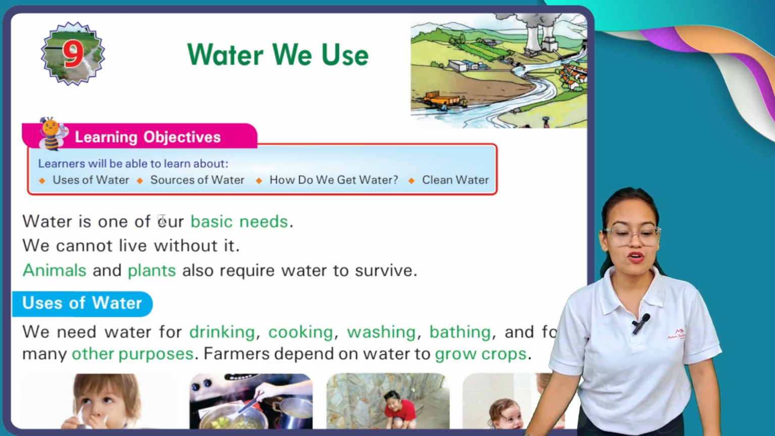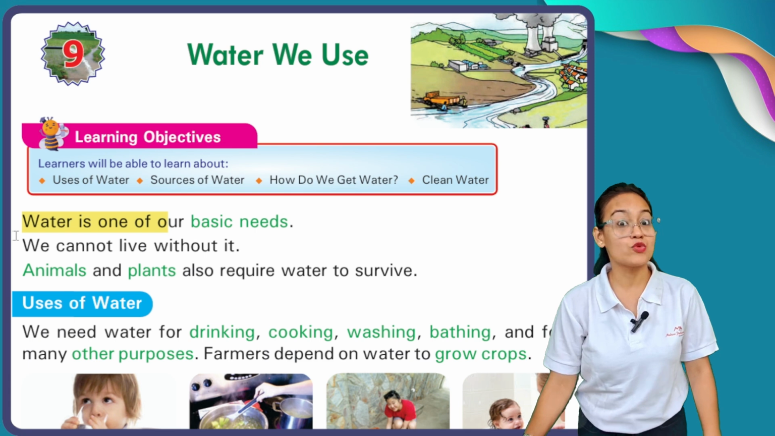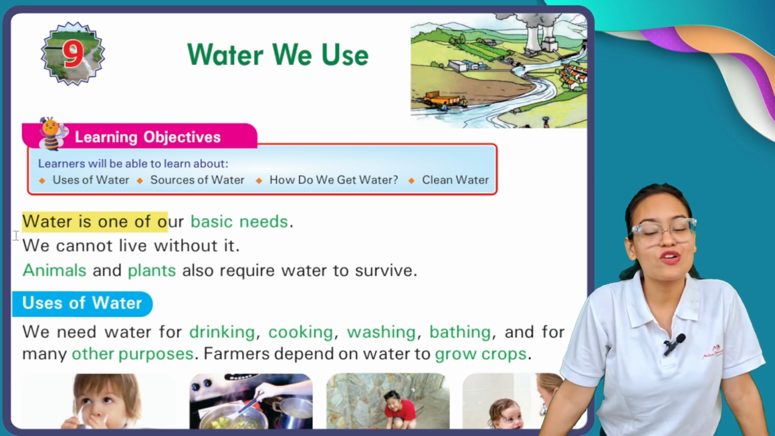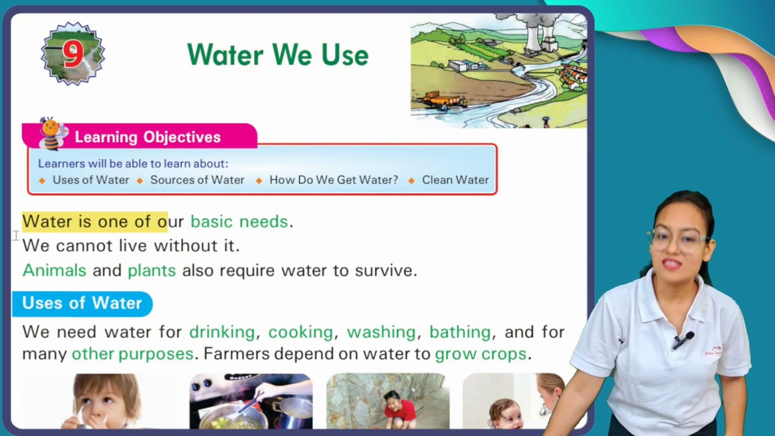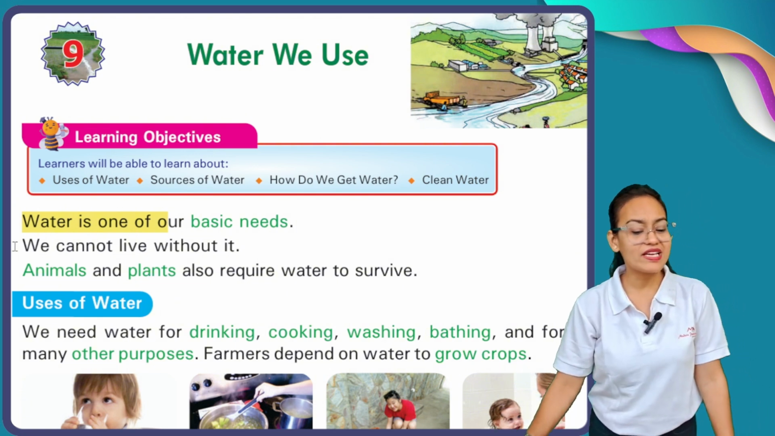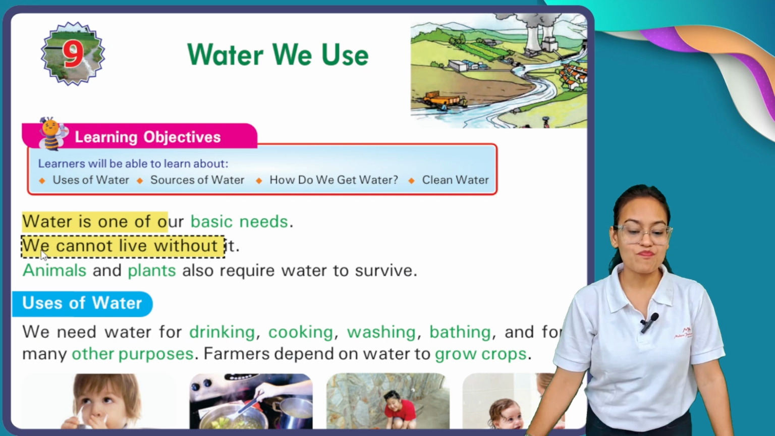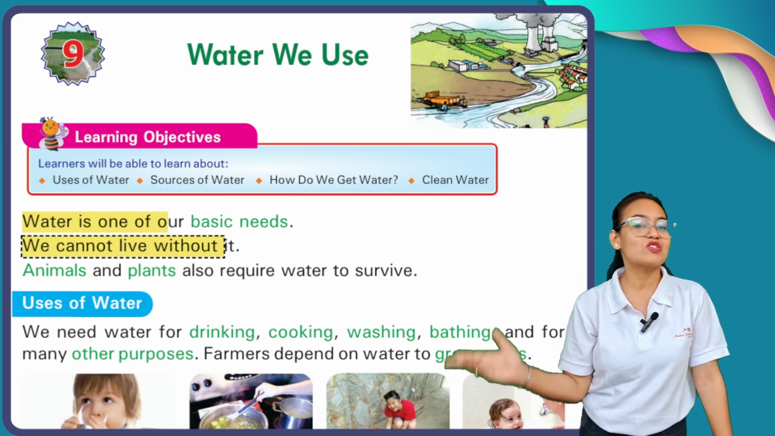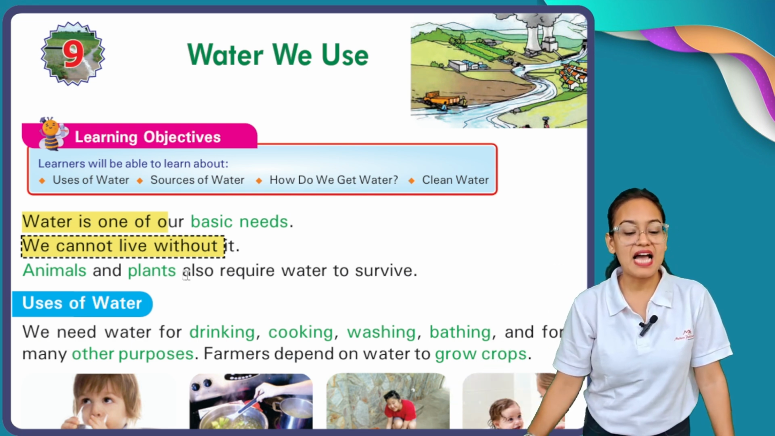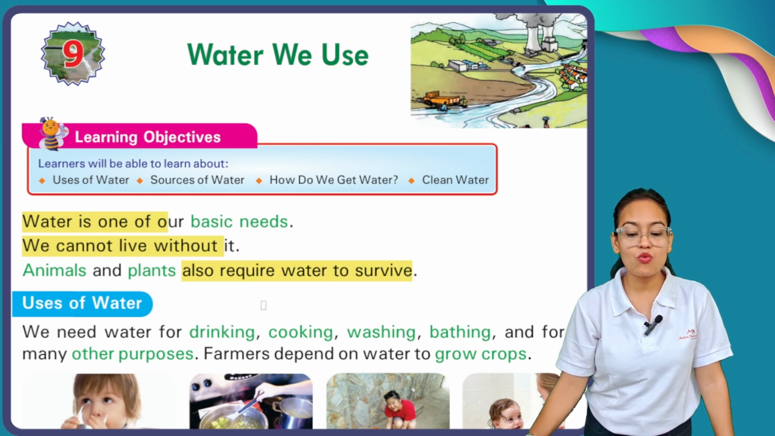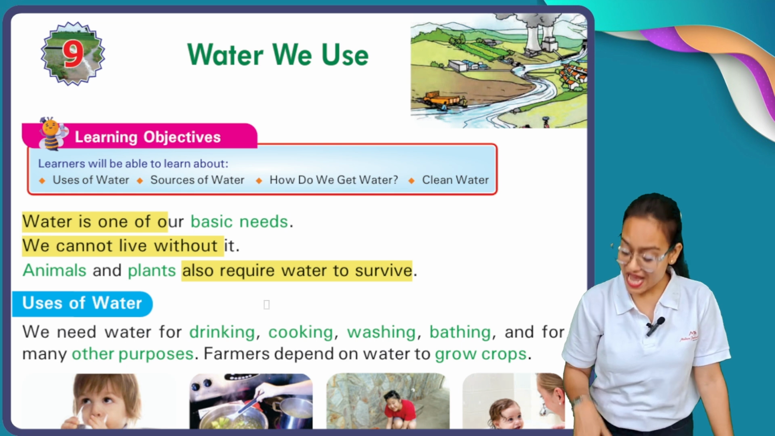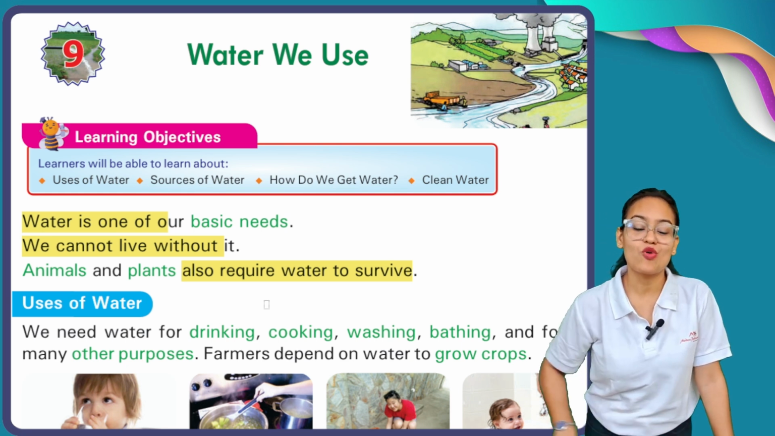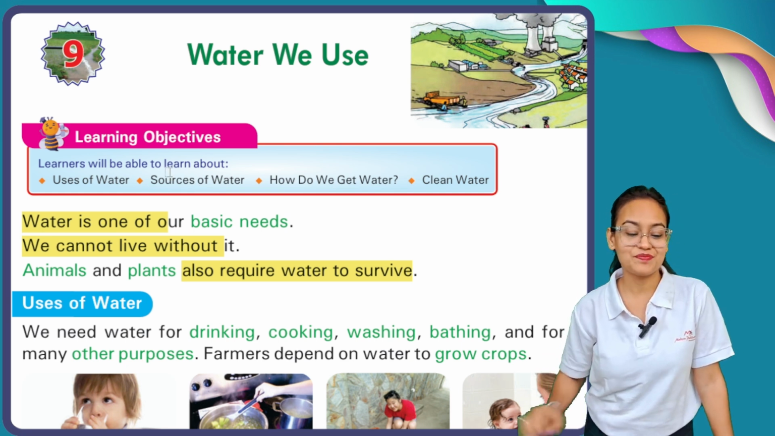Water is one of our basic needs, as you all know. Water is one of those among our basic needs which we need for our survival. We cannot live without it. Without water, there is no life. Okay? Animals and plants also require water to survive. Not only human beings, but animals and plants also need water for their survival.